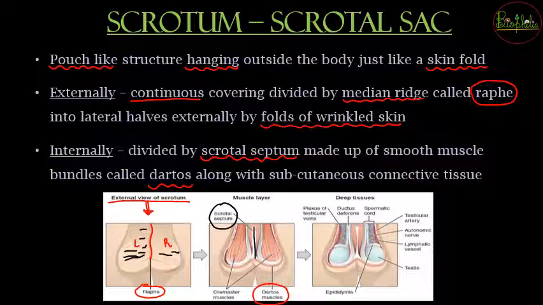in the internal surface. अभी अगर आपको पता करना है that you know inside this muscle layer also what is going to happen. Inside the muscle layer you are going to find the testis. So you can see even in the deep tissue layers you will find the testis, you will find lymphatic vessels, you will find nerves, you will find arteries जो उनको blood supply पहुंचाएंगे, and all these things are going to be understood in detail one by one.